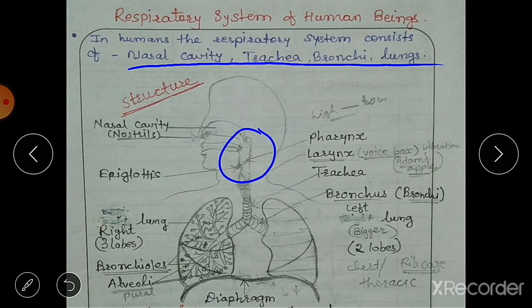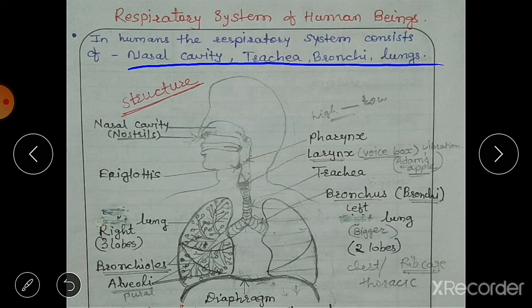Now what is the pharynx? The pharynx is a common passage for both the food coming from the buccal cavity and the air coming from the nasal cavity. Here you can see the buccal cavity. The buccal cavity is the mouth, or we can say the mouth cavity. Whatever food we chew here, after chewing it comes into the pharynx, and the pharynx is the common passage for food and air.